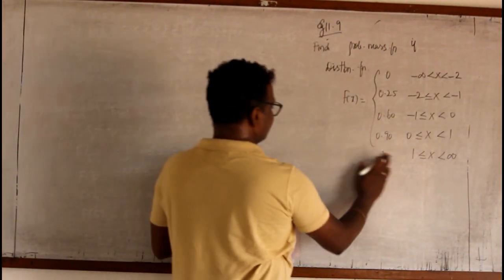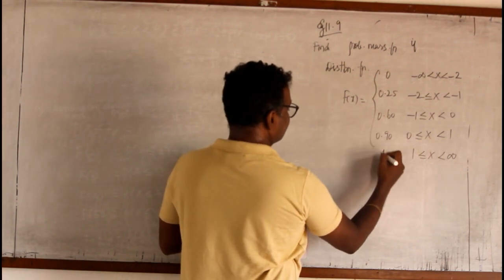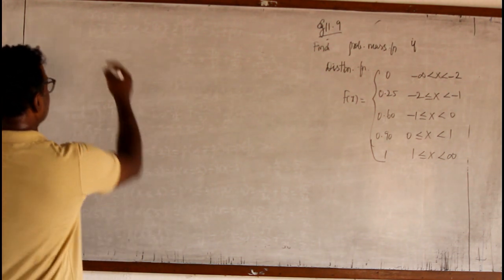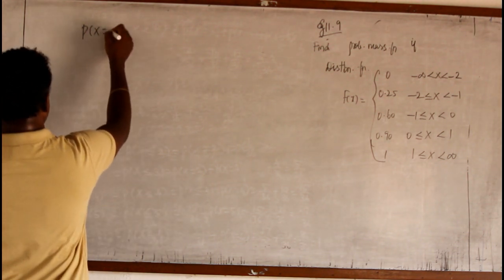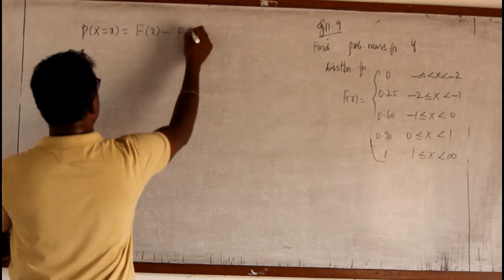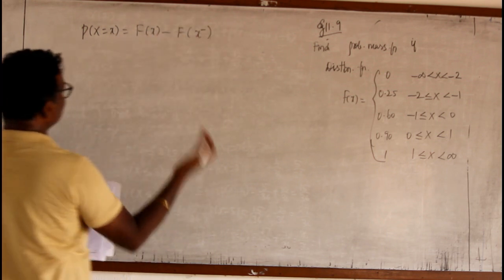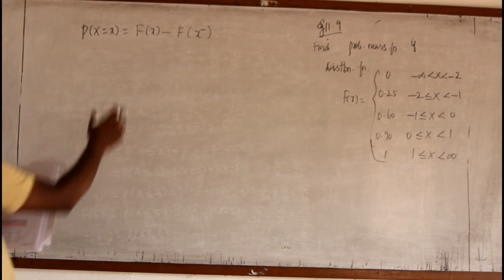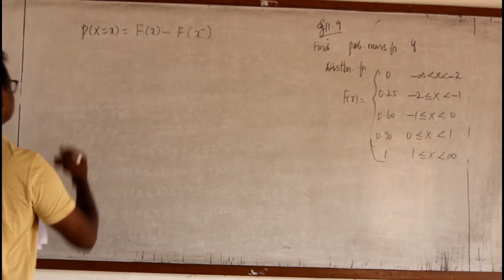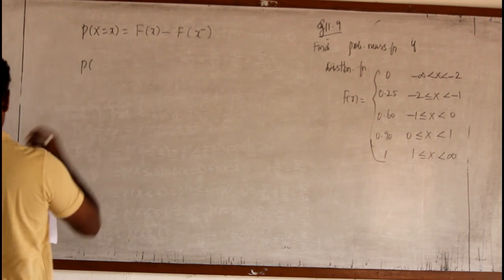See, the distribution function is given. From this I have to find out the probability. Now, I gave you the formula. P of x equal to x is given by F of x minus F of x minus, that means the previous distribution function value. For example, it starts from 0.